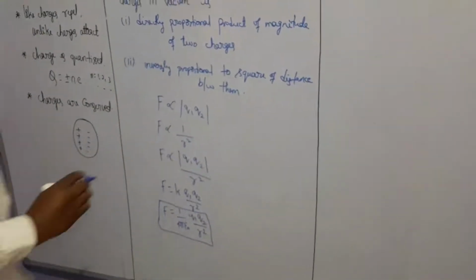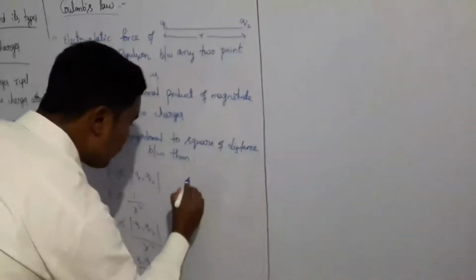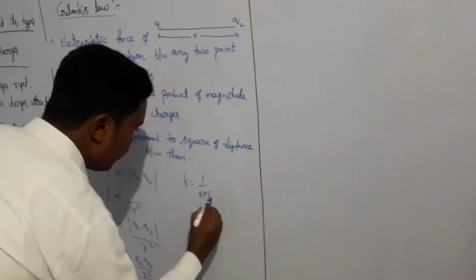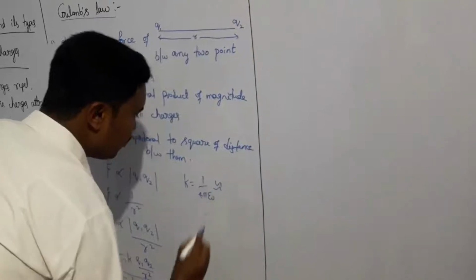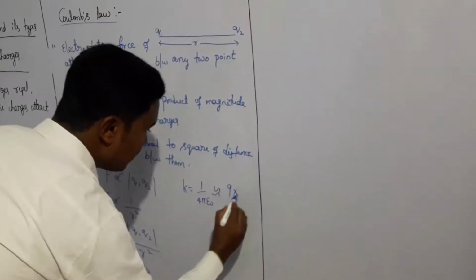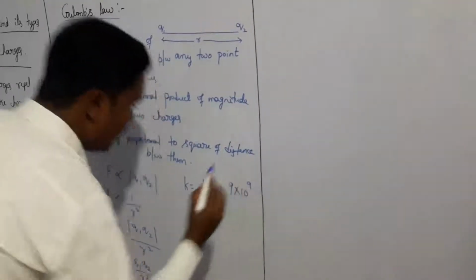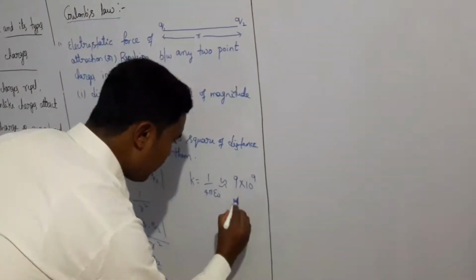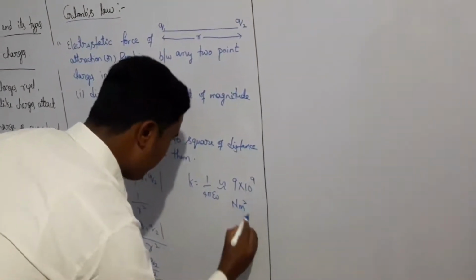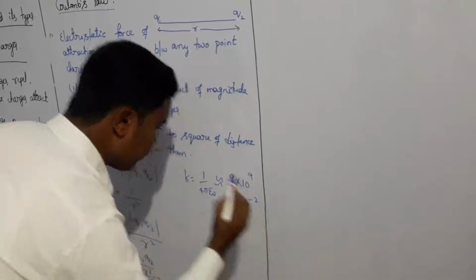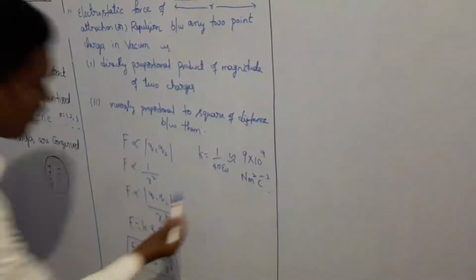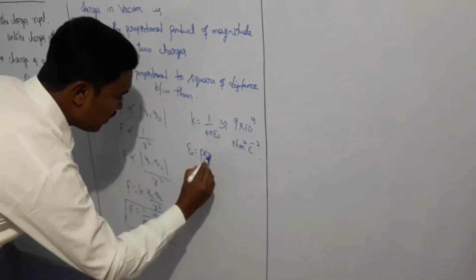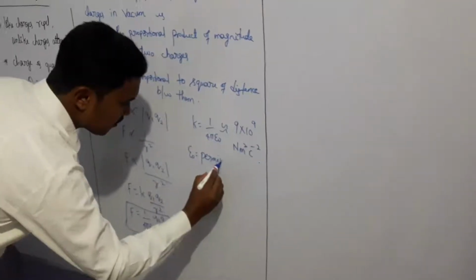This 1 by 4 pi epsilon naught value is experimentally proved to be approximately equal to 9 into 10 power 9 Newton meter square per Coulomb square. Then what is meant by this epsilon naught? Epsilon naught is the permittivity of free space.